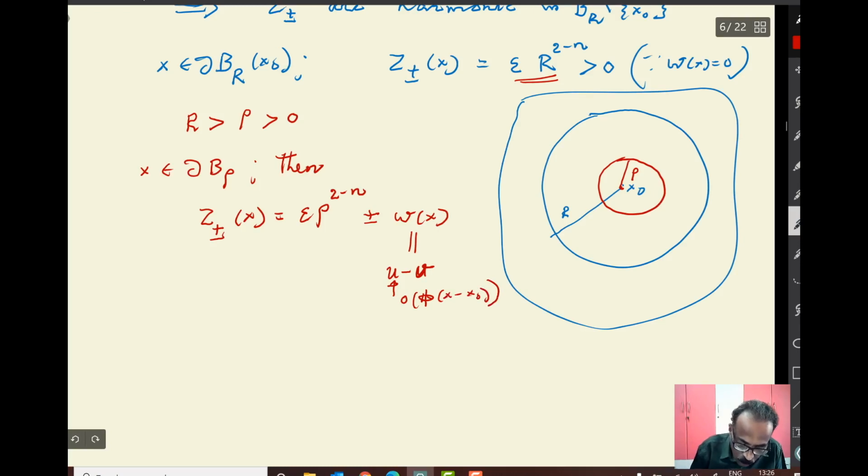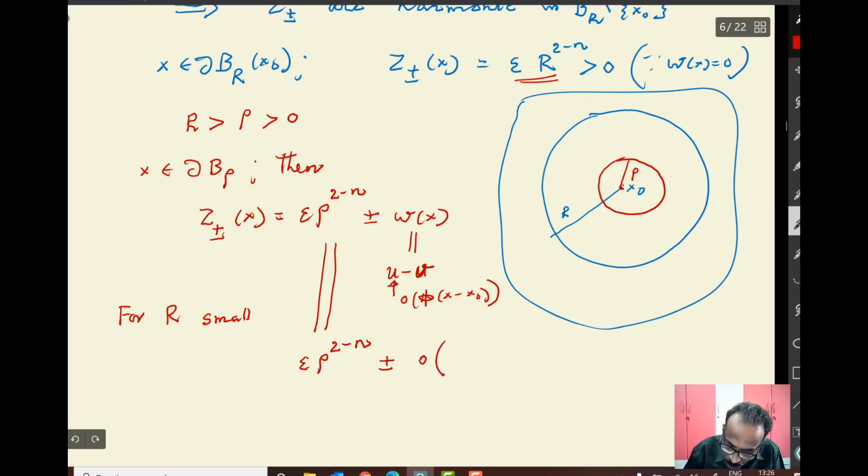So for rho small, you choose rho small. If you write down this thing, and x is on the boundary, this will become epsilon rho to the power 2 minus n. And this singularity is small order of rho to the power 2 minus n.